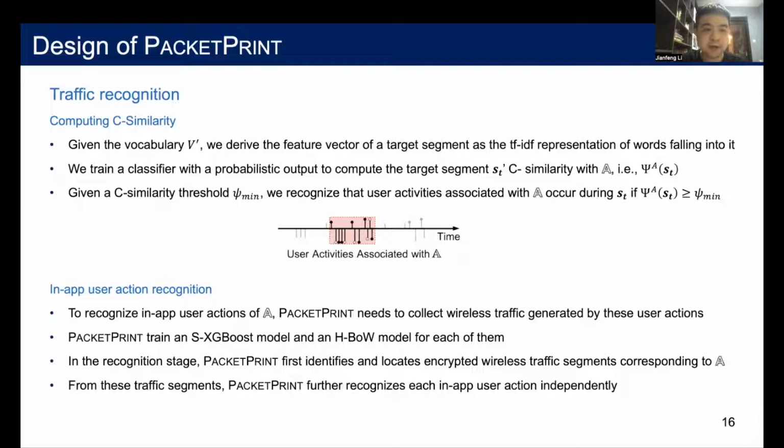To recognize in-app user actions of A, we need to collect training traffic for these user actions and then train a sequential XGBoost model and a hierarchical bag-of-words model for each of them. We first locate traffic segments corresponding to A and then further recognize each in-app user action independently.